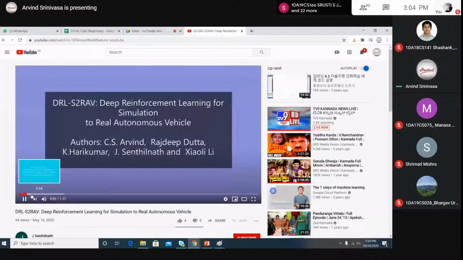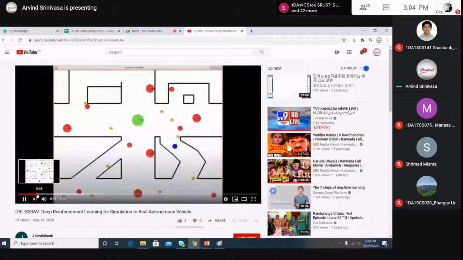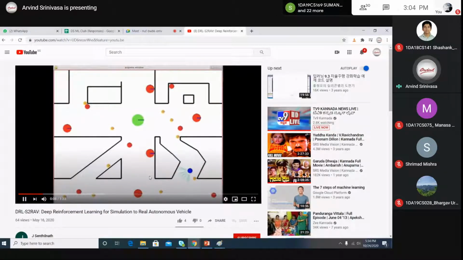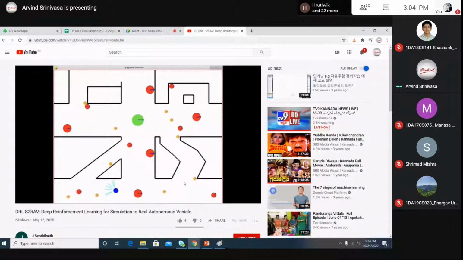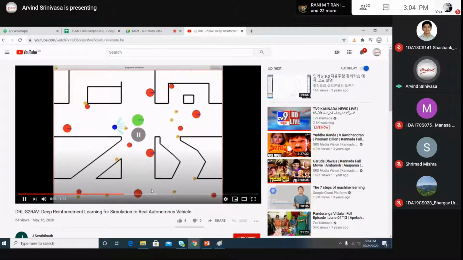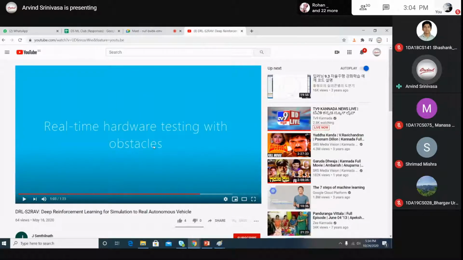This is the simulated vehicle, from the deep reinforcement learning that we have done. Once the simulation is working fine, it is put on real hardware, so a real hardware model is built.